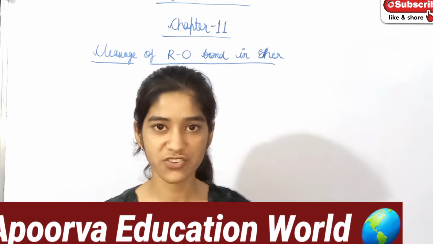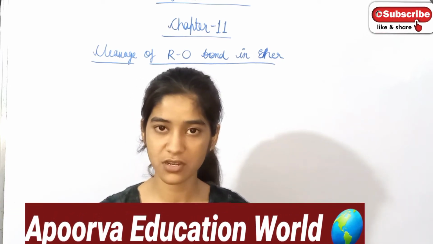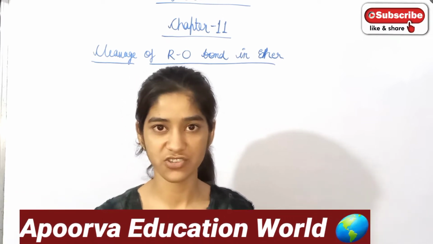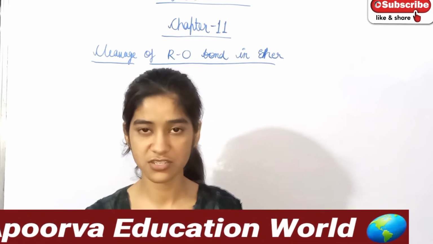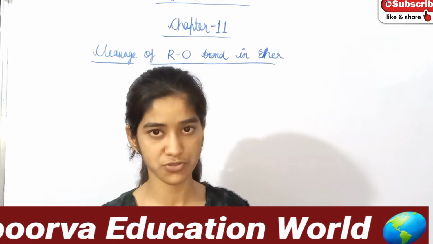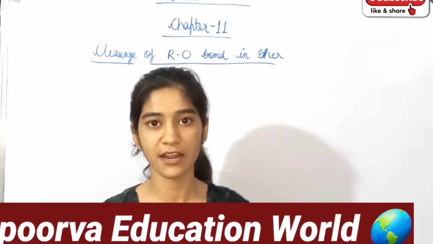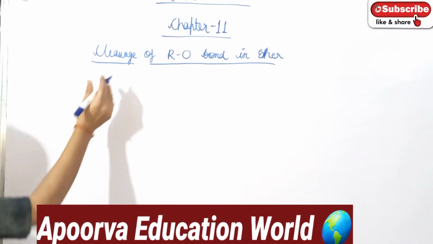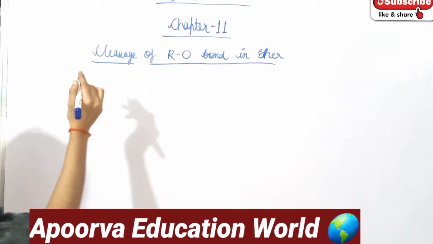That is the halogenation reaction, bromination reaction, nitration reaction, and Friedel-Crafts alkylation or acylation reaction. These reactions are mainly electrophilic substitution in methoxybenzene or anisole, which we are going to discuss. So let's see the cleavage of C-O bond in ether.